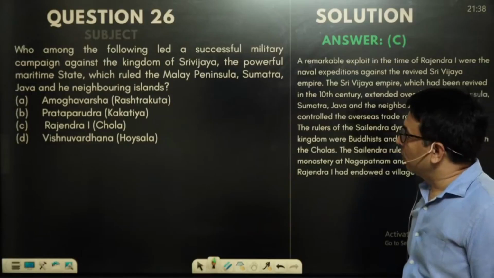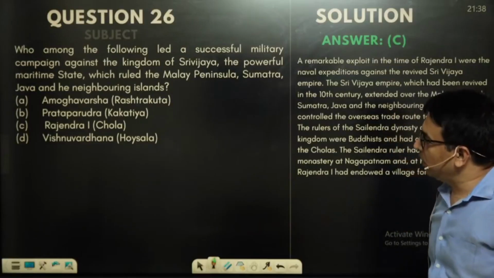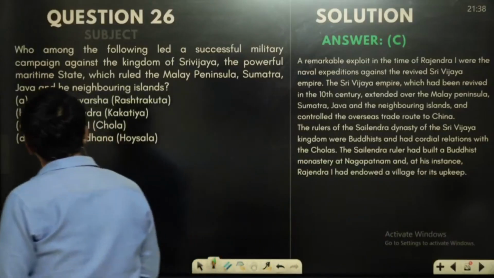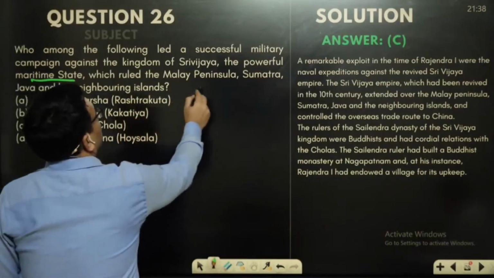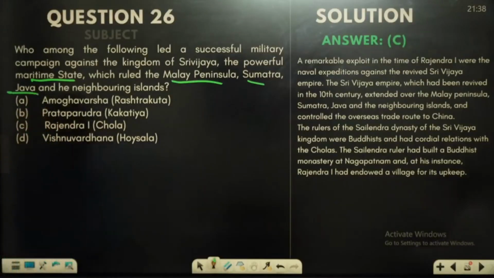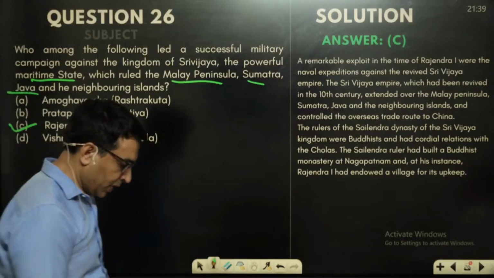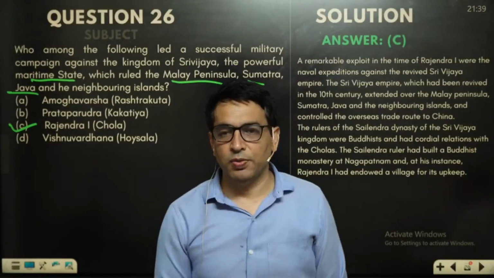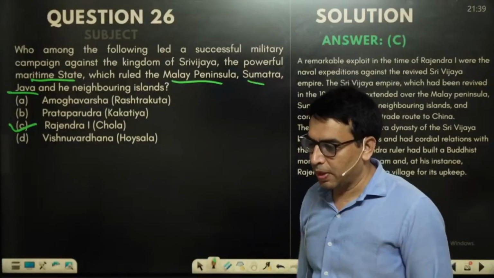Now next question, who among the following led a successful military campaign against the kingdom of Sri Vijaya, the powerful maritime state which ruled the Malay Peninsula, Sumatra, and Java? The answer is very simple. It's Rajendra first. Rajaraja first and Rajendra first were great Chola rulers, and in the entire ancient history, we find that only the Cholas had some kind of sense of imperialism.